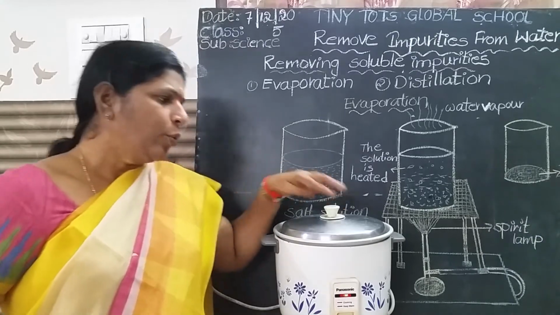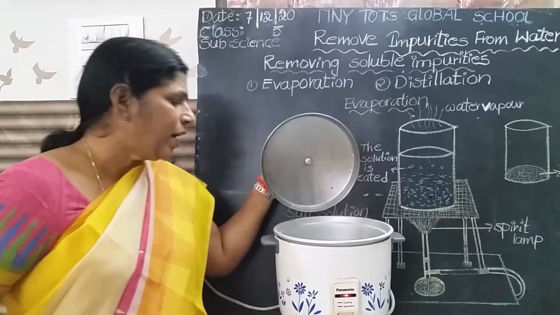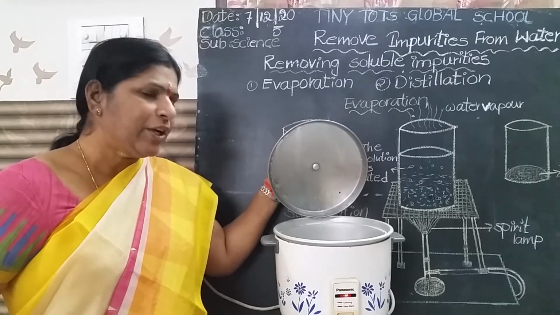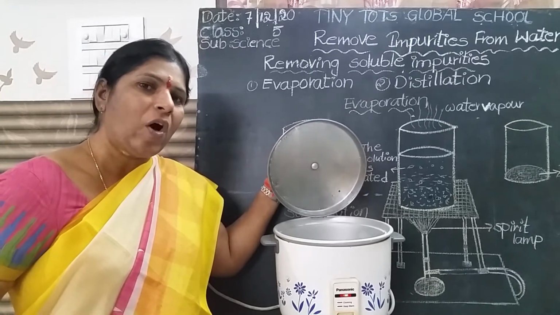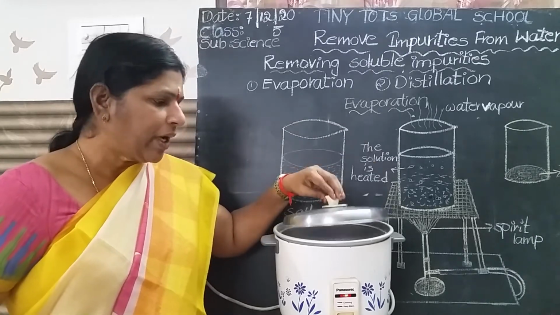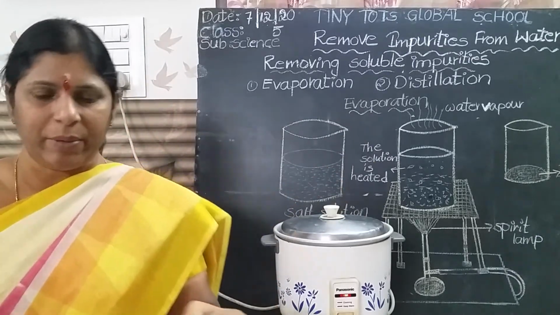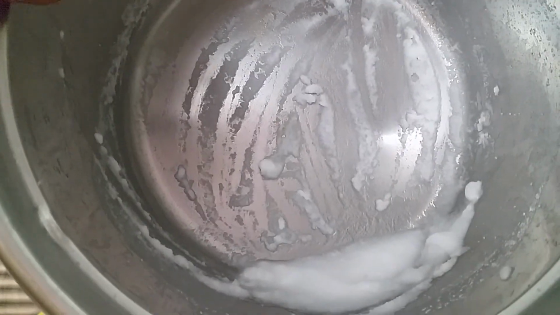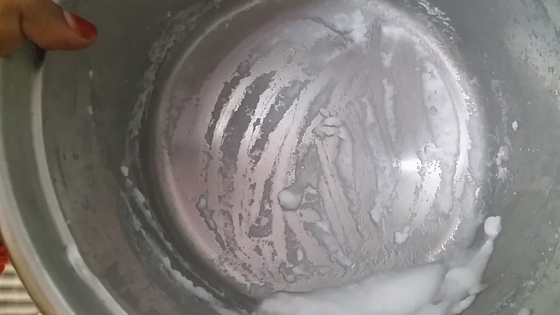In this process we can see that the water is boiling. Steam is coming from the boiling water, but you should boil the water till all the water evaporates. This morning I did this experiment. After the water is lost, what is there on the dish? Only salt is left behind in the dish. In this process, the dissolved substance is recovered, but the solvent is lost.